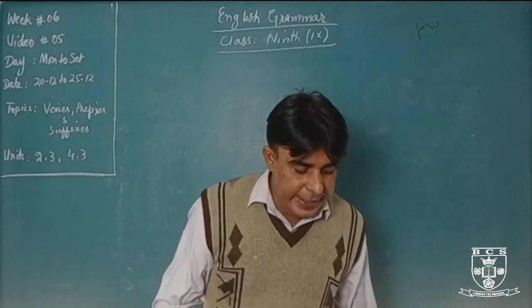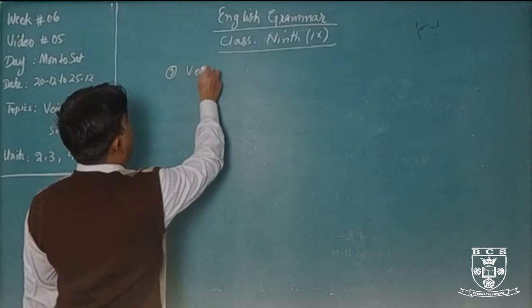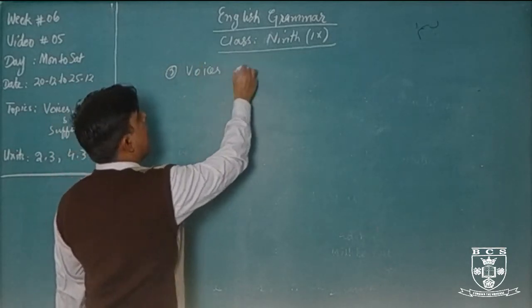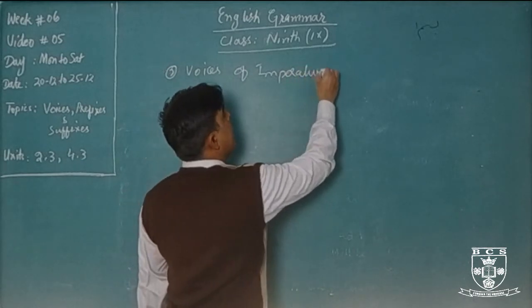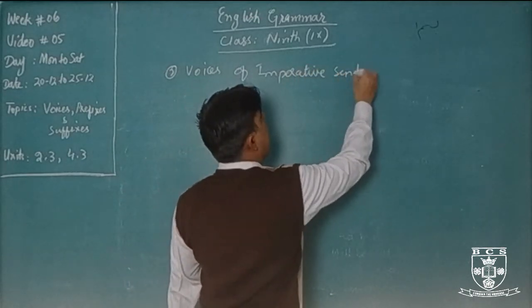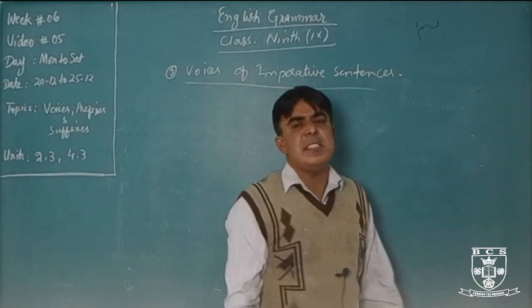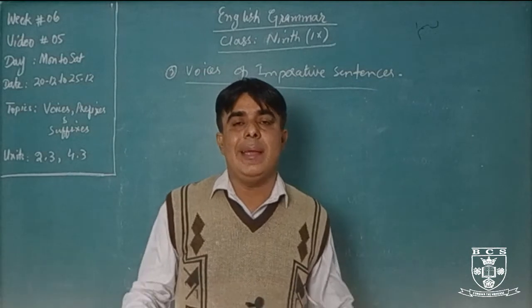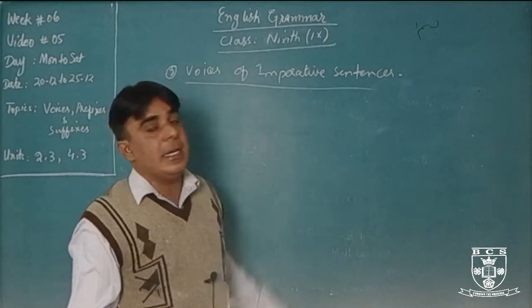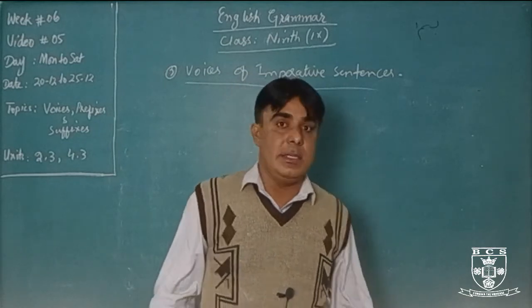Now another kind is voices of imperative sentences. The voices of imperative sentences are very easy. There are no special rules of voice for imperative sentences. I am telling you a few sentences, you will understand it very easily. Okay.